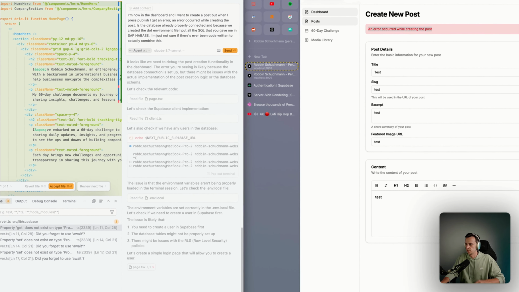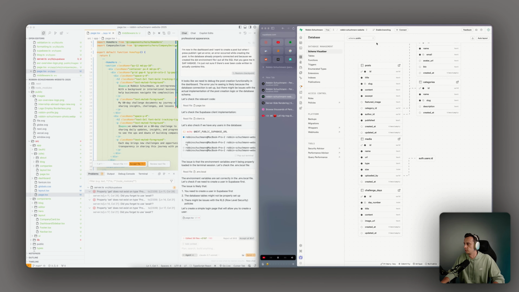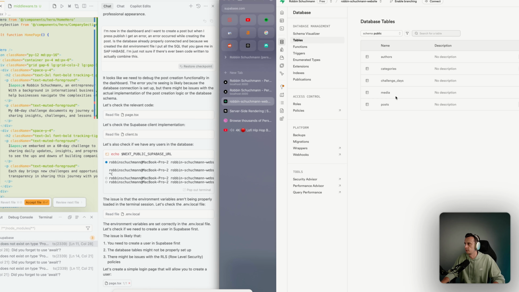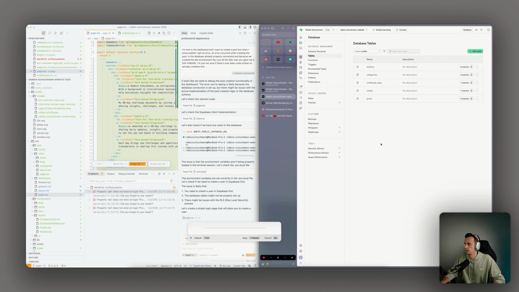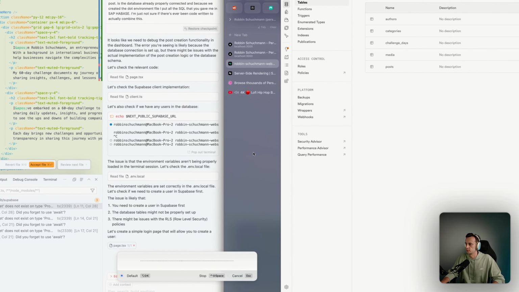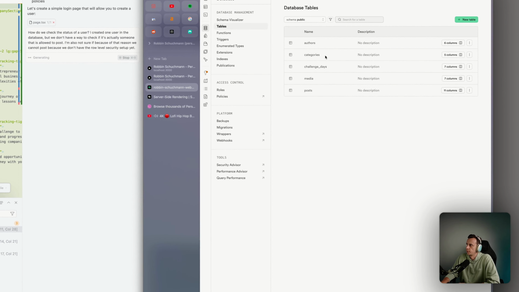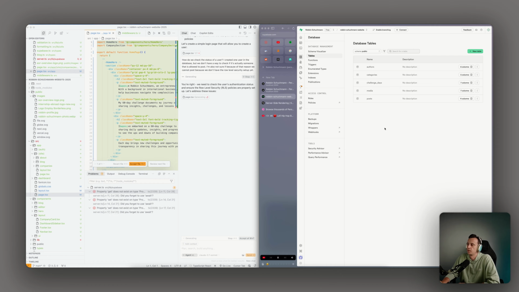Oh wait, let's stop this. What we need to check. So this is the tables, but we don't. How do we check the status of a user? I created one user in the database, but we don't have a way to check if it's actually someone that is allowed to post, right? And I'm also not sure if, because of that reason, we cannot post because we don't have the row level security set up yet. Because I think what's happening is we created a user, but the user doesn't have any admin level or something.